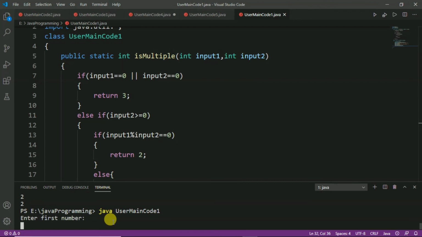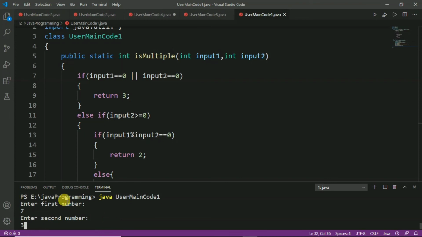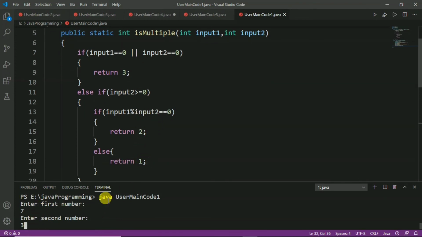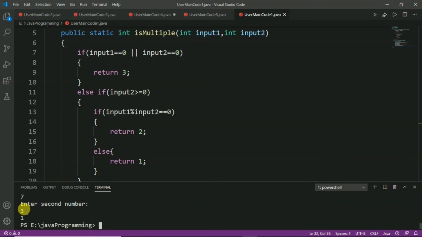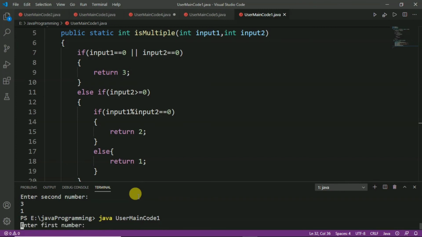Let us run for another input. Here enter first number. This time we will take 7, and the second number will be 3, and we know that 7 is not divisible by 3. So, it should return 1. Let us check, and here we can see that it returns 1.